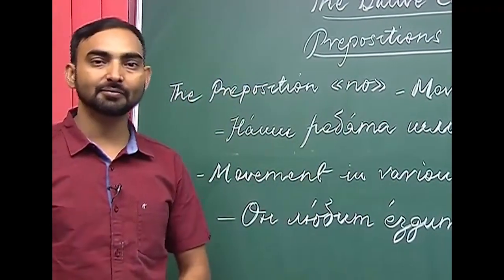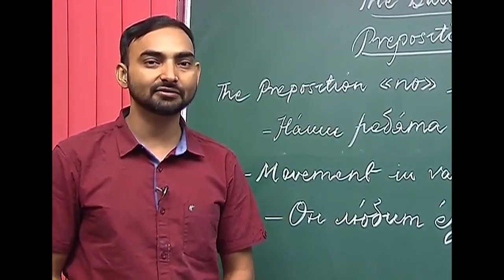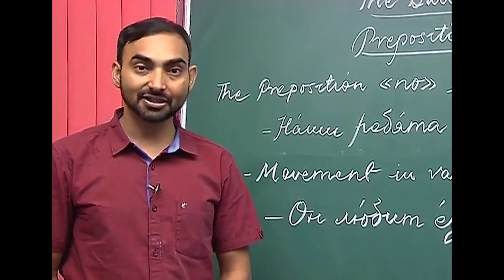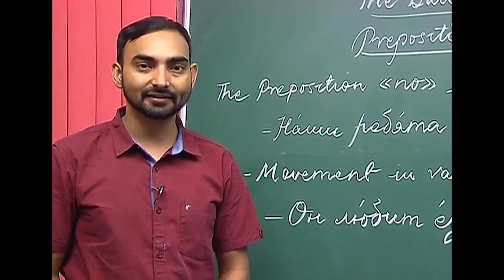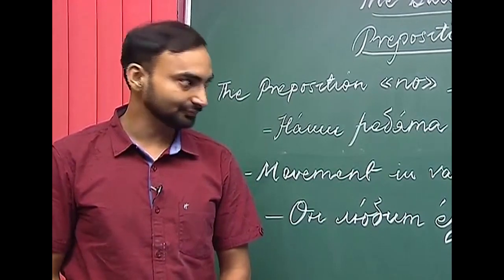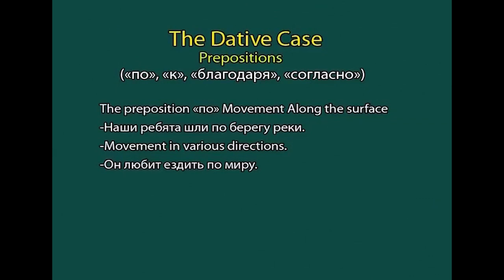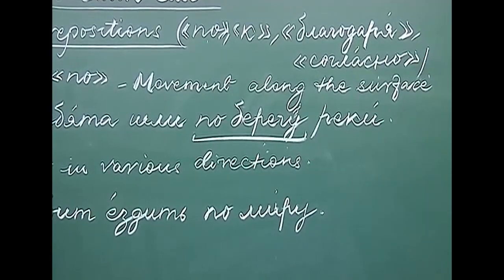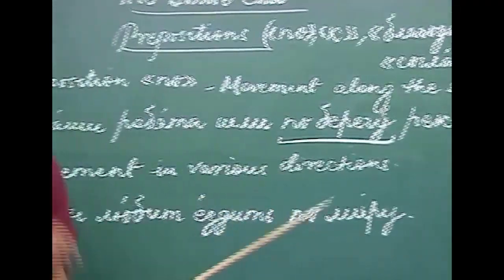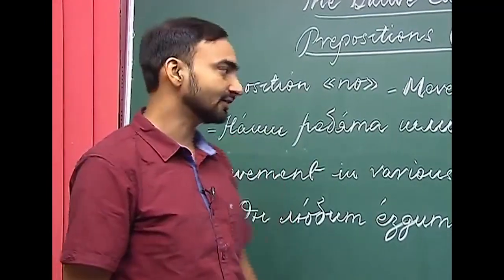This is a very interesting preposition because in English we do not have any corresponding or equivalent preposition. In Russian, this preposition conveys several meanings, and in this lesson we will discuss some of them. The first meaning it conveys is movement along the surface. If the subject is moving along the surface or on the surface, this meaning is conveyed by the preposition po. And again, po takes a noun in the dative case.